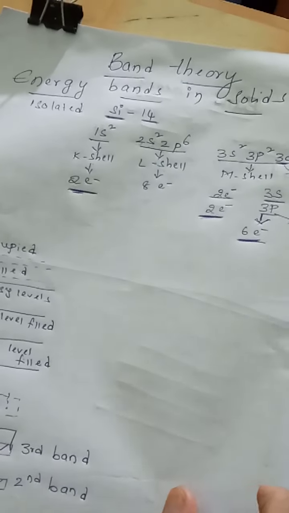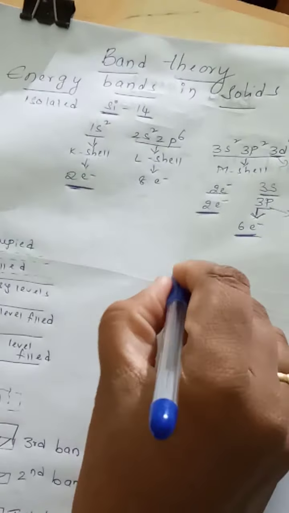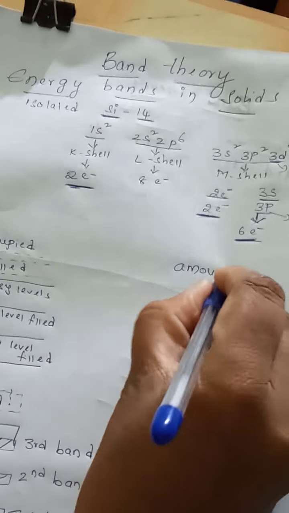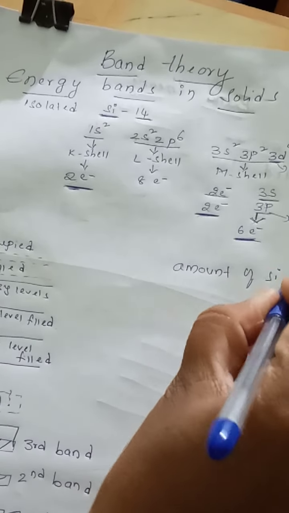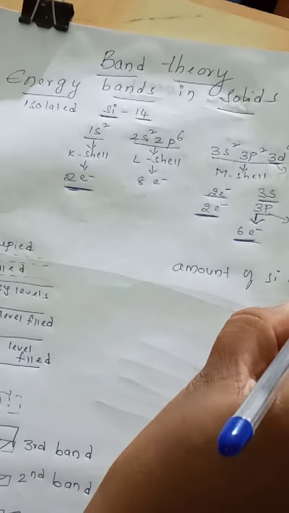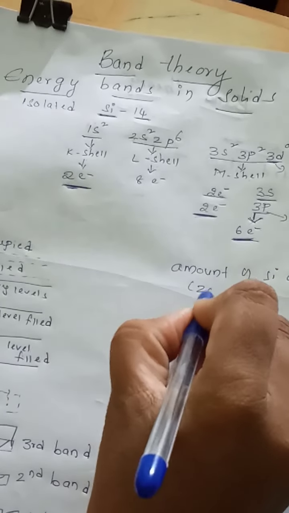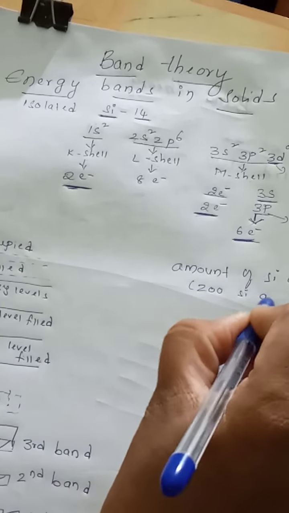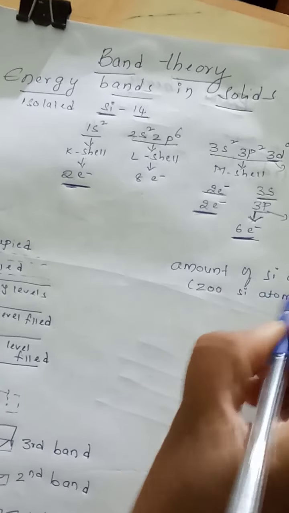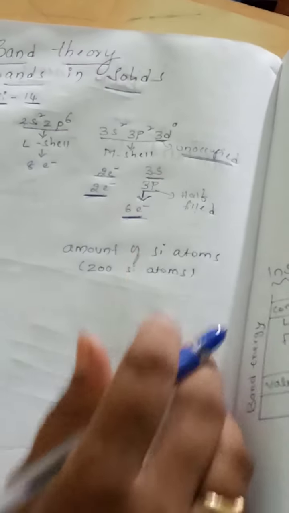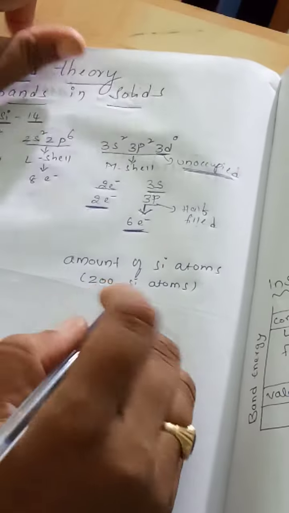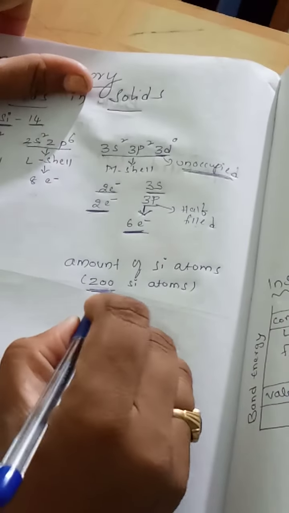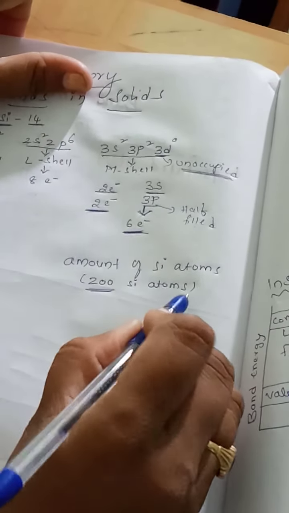Now let us consider a number of silicon atoms. Let us consider that nearly 200 silicon atoms are present in a substance.